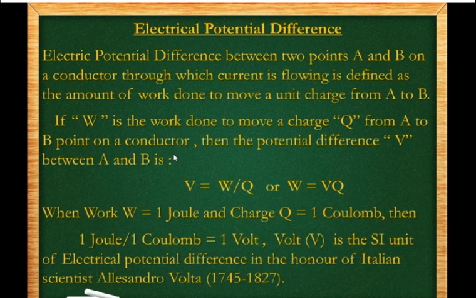When work done is 1 joule and the charge is 1 coulomb, then 1 joule per coulomb is equal to 1 volt. 1 volt can be defined as when 1 joule of work is done per unit charge, right? Volt is the SI unit of electrical potential difference, in honor of the Italian scientist Alessandro Volta.